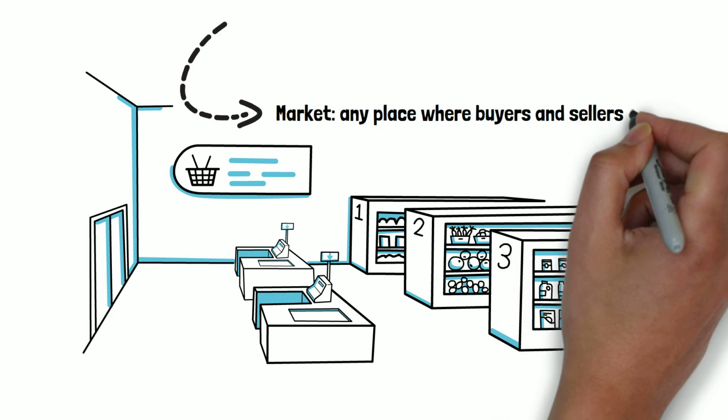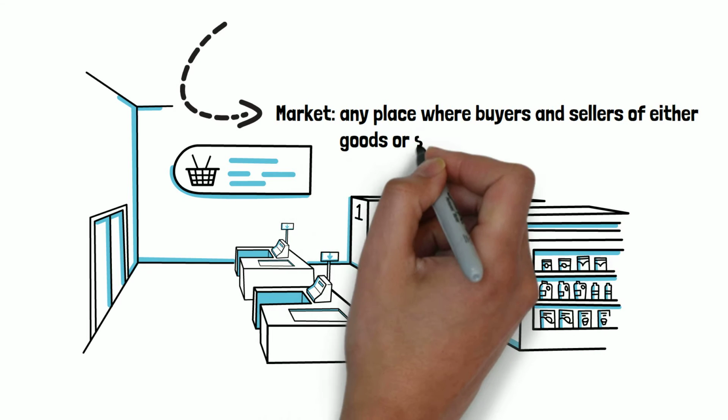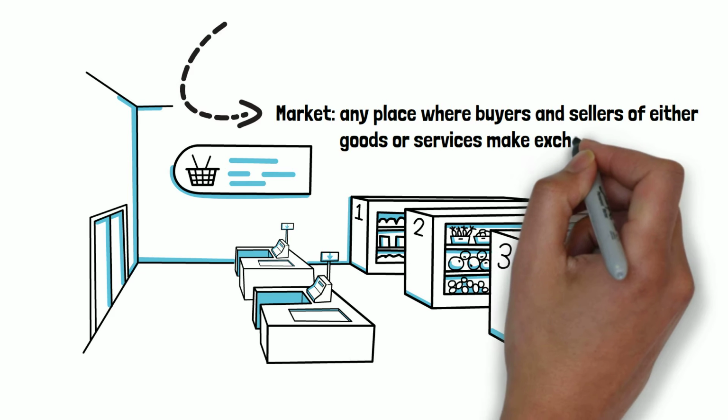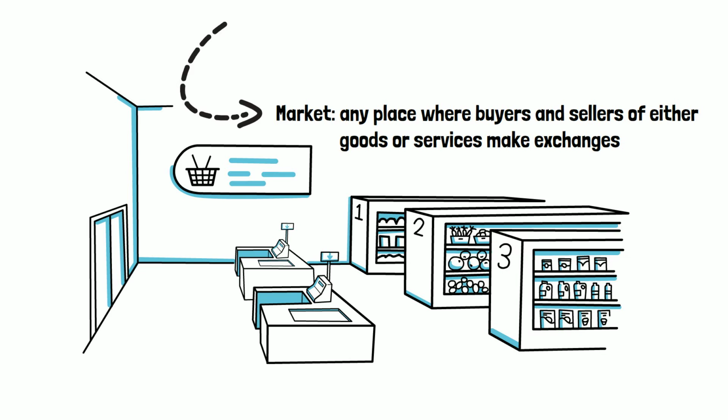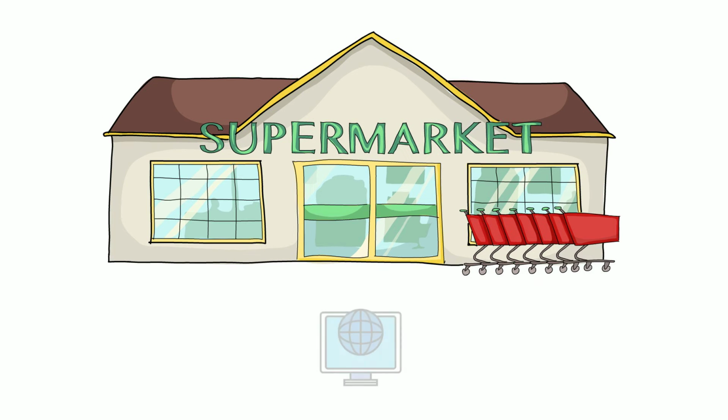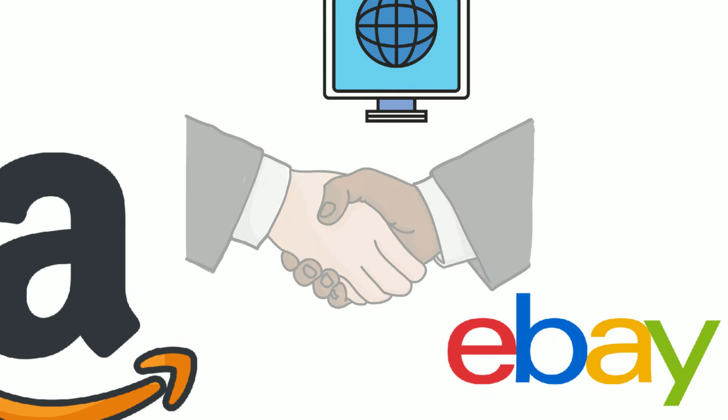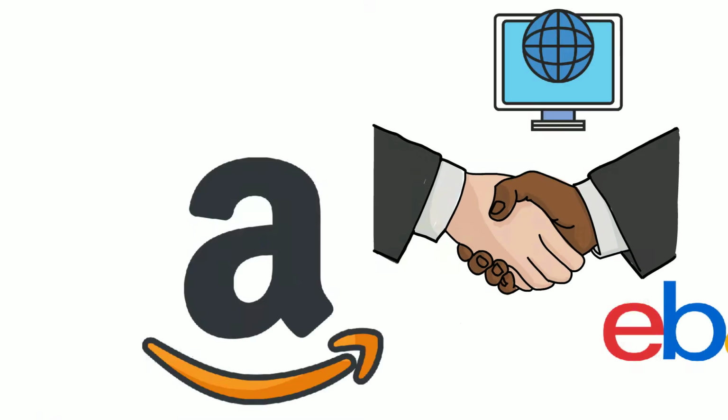A market is a simplification of reality because it's impossible to investigate the whole economy. A market can be defined as any place where buyers and sellers of either goods or services make exchanges. This could be the previously mentioned supermarket, but also the internet on places such as Amazon or eBay. These exchanges are made voluntarily because that's the only way that both the buyer and the seller are better off.